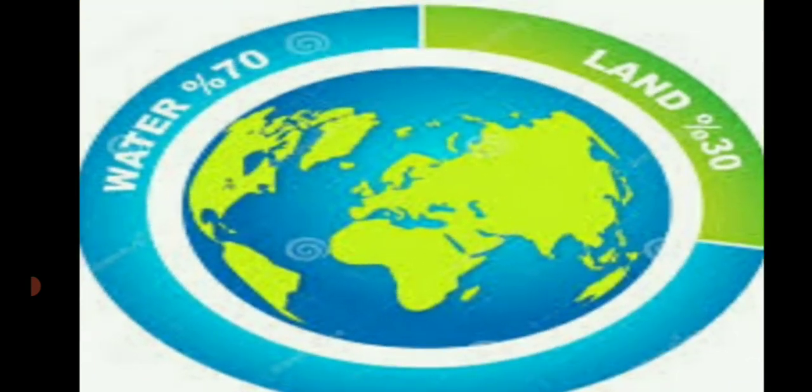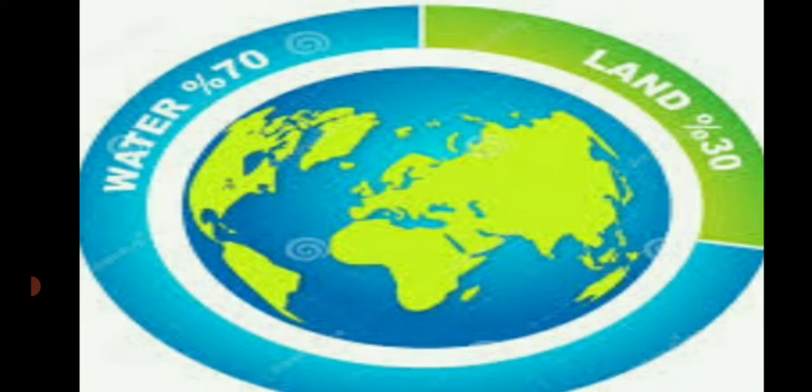Now you see in this picture what this earth is made up of. The earth is made up of two things, water and land. So there is 70% of water and only 30% is land.